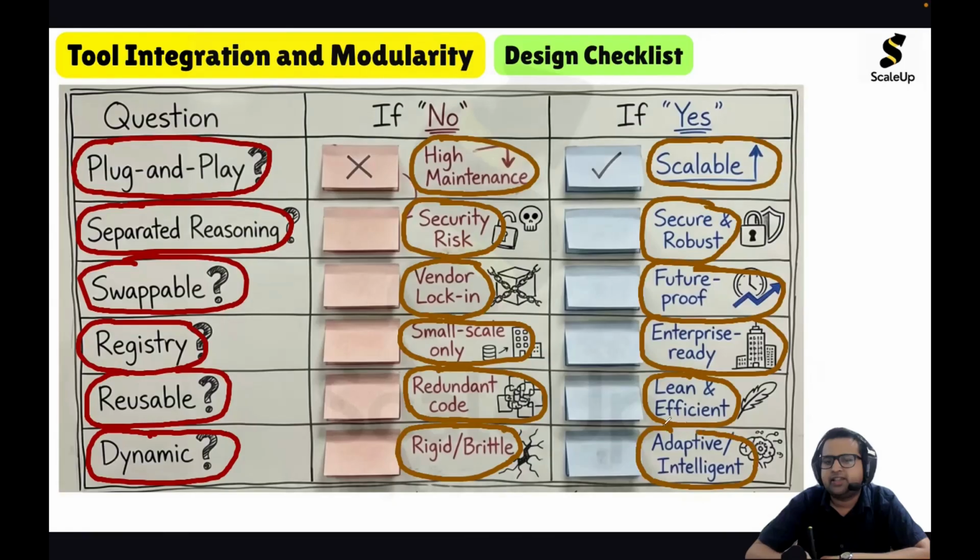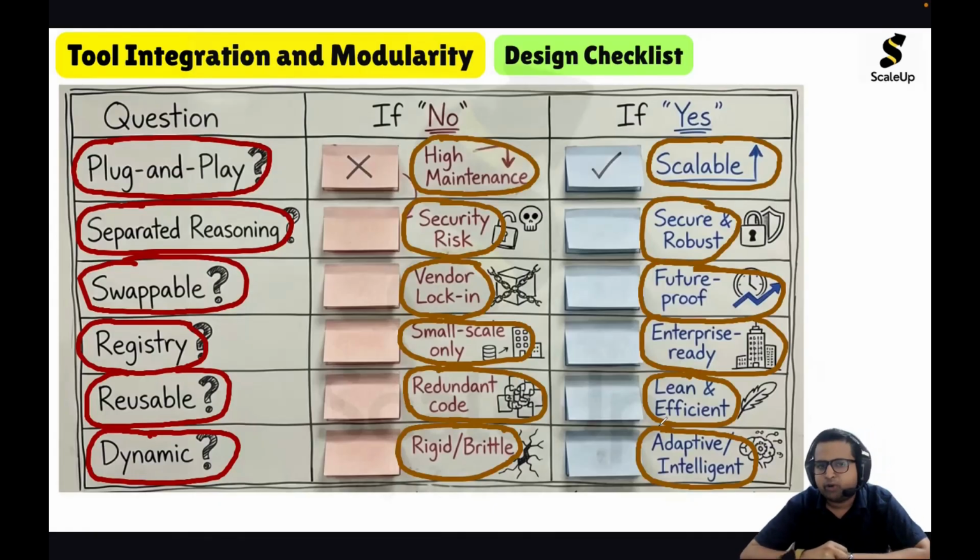In real time, it will make a plan and decide the workflow, and hence the system will be very flexible, adaptive and intelligent. It will be able to handle uncertainty as well.